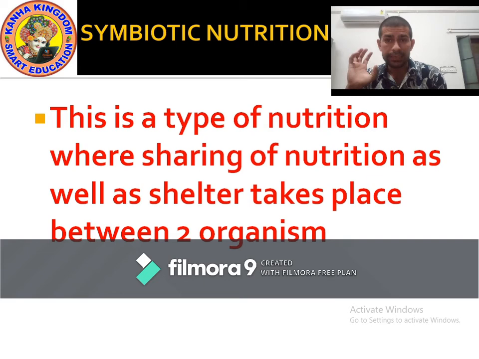And such kinds of organisms are known as symbiosis. So what is symbiotic nutrition? Symbiotic nutrition is a mode of nutrition in which organisms live together and share food and shelter with each other. Okay. Now let's see some examples of symbiotic nutrition.